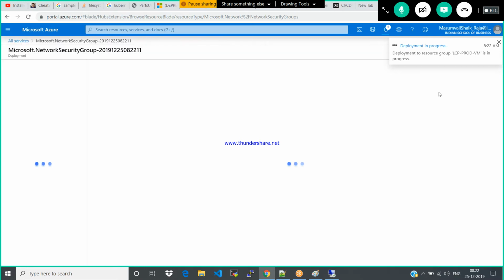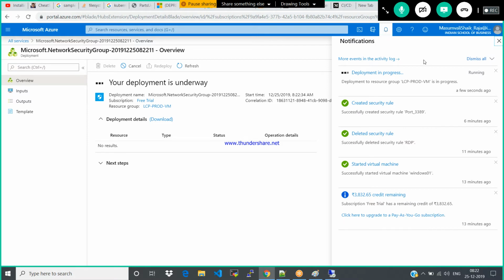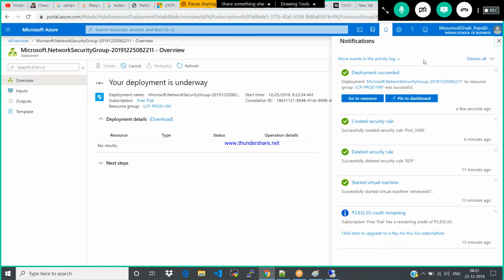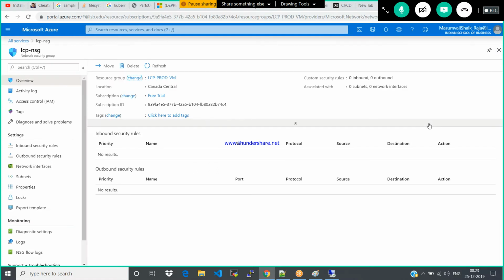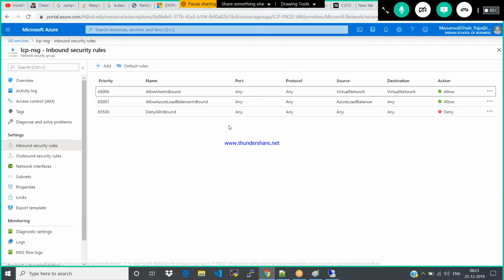So my network security group is created. So now what I have to do? On how many levels can you apply this security group? Three levels, right? Okay, this network security group is created. By default you can see the inbound rules. These are all the default inbound rules and outbound rules.